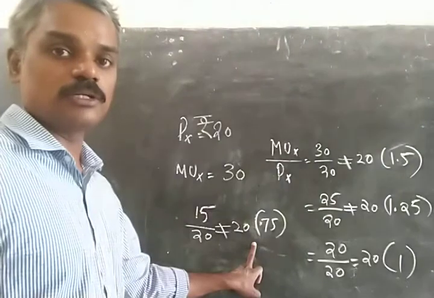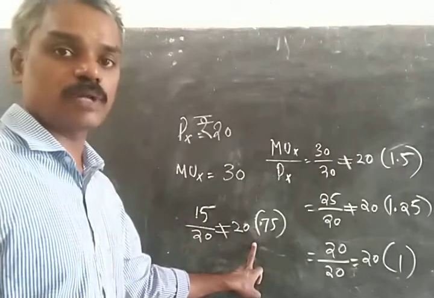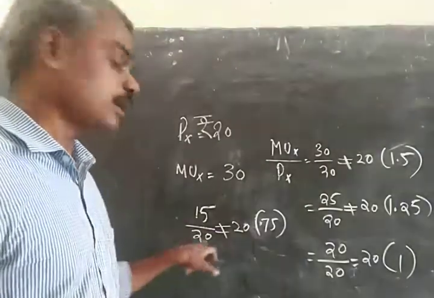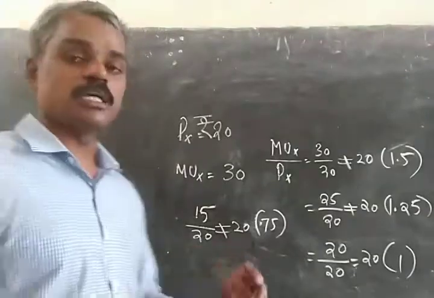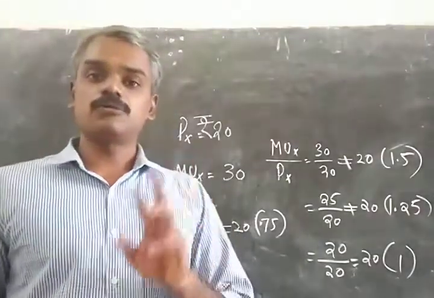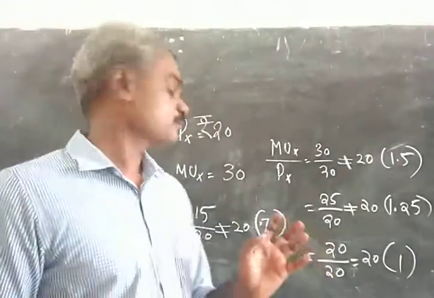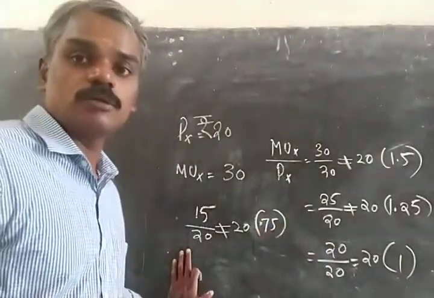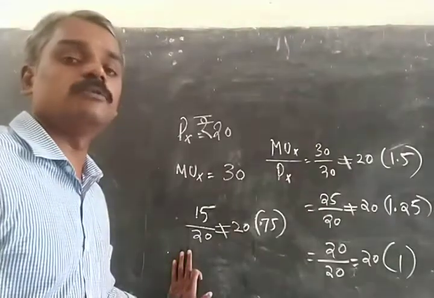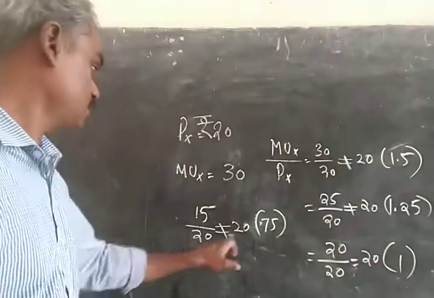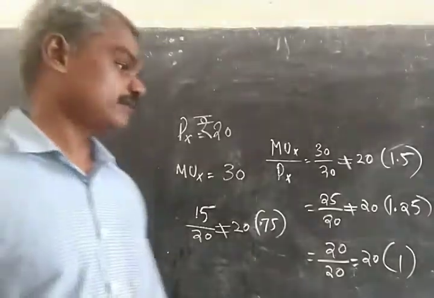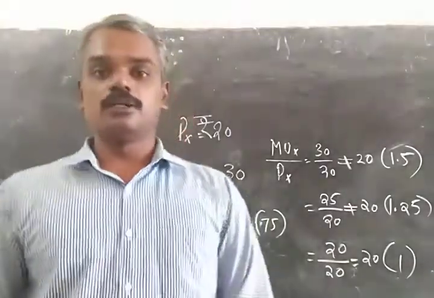He is making an irrational choice here, and it is against the assumption of rationality present in the cardinal utility analysis. He is giving 1 rupee for 0.75 units of satisfaction. This is irrational on the part of the consumer, and therefore he will not consume that unit. He will stop consumption at the third unit.